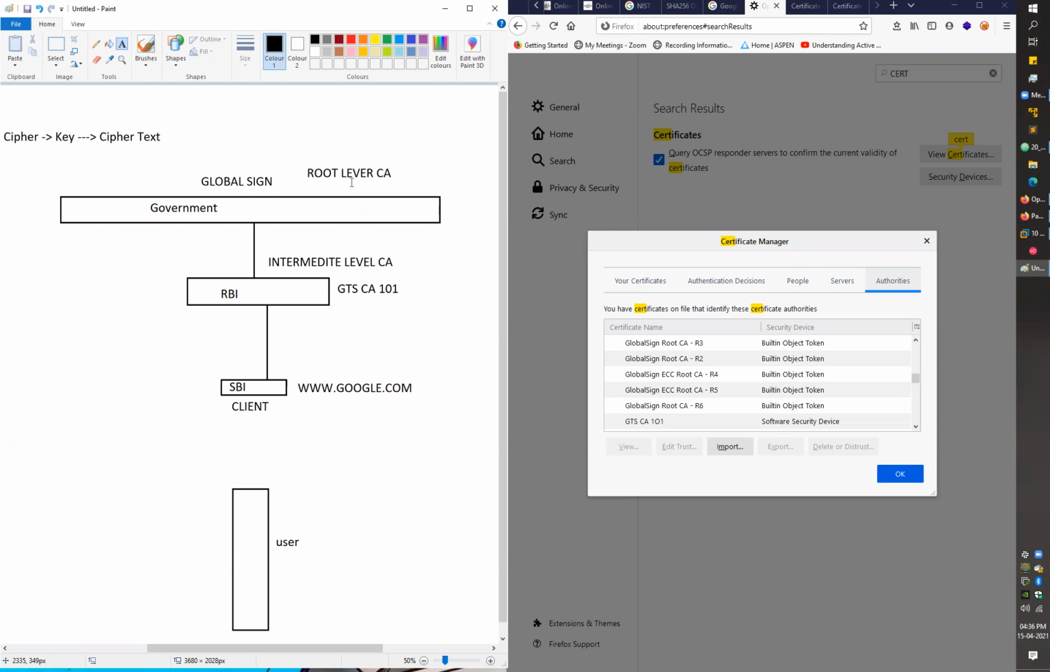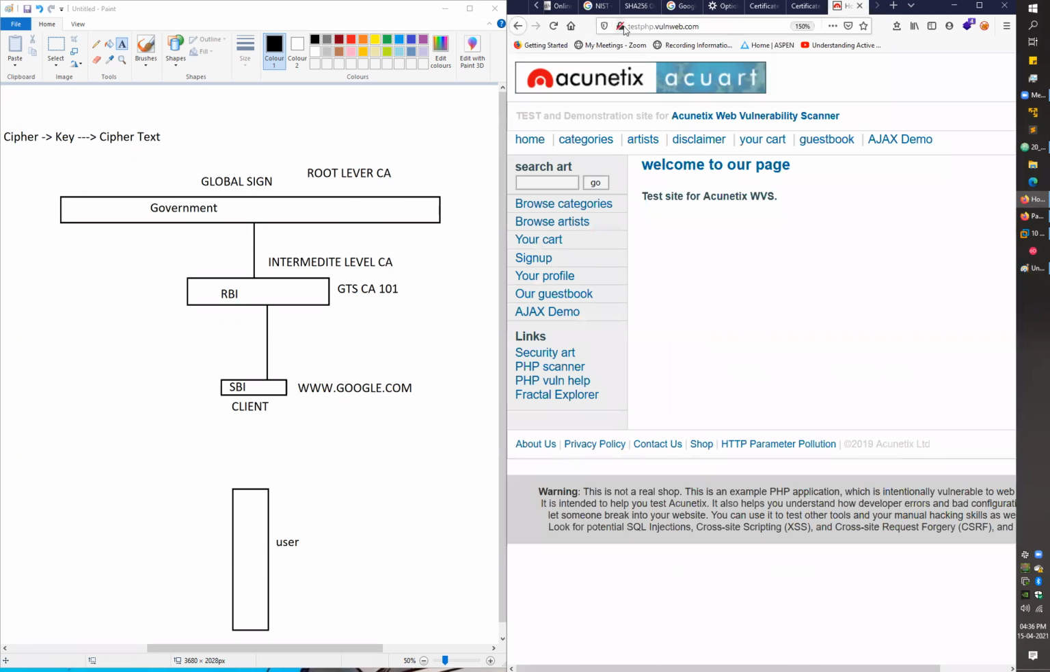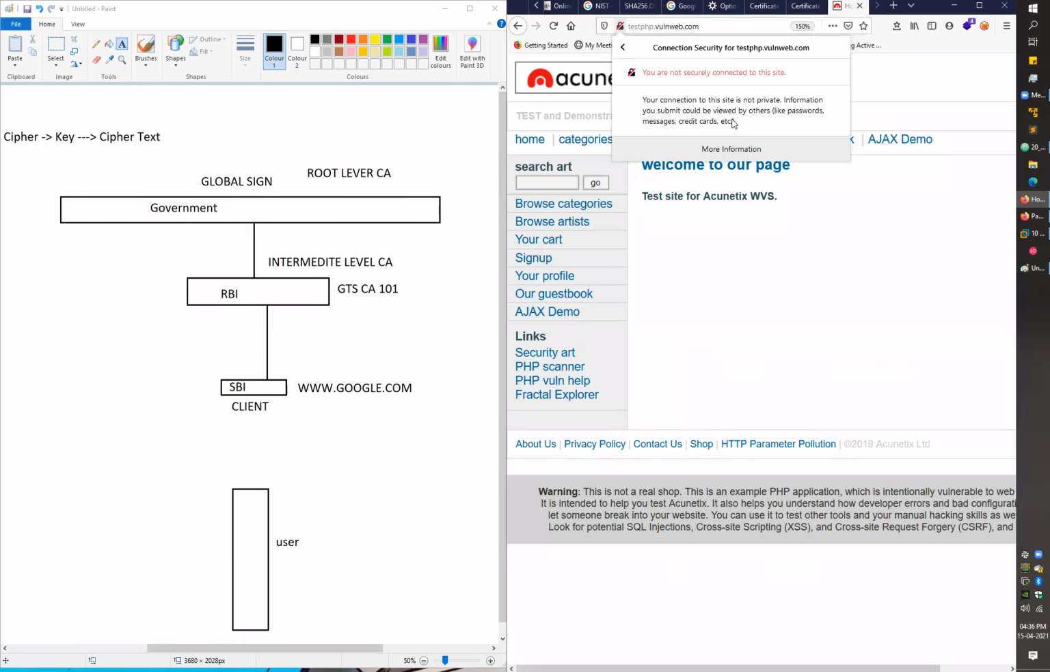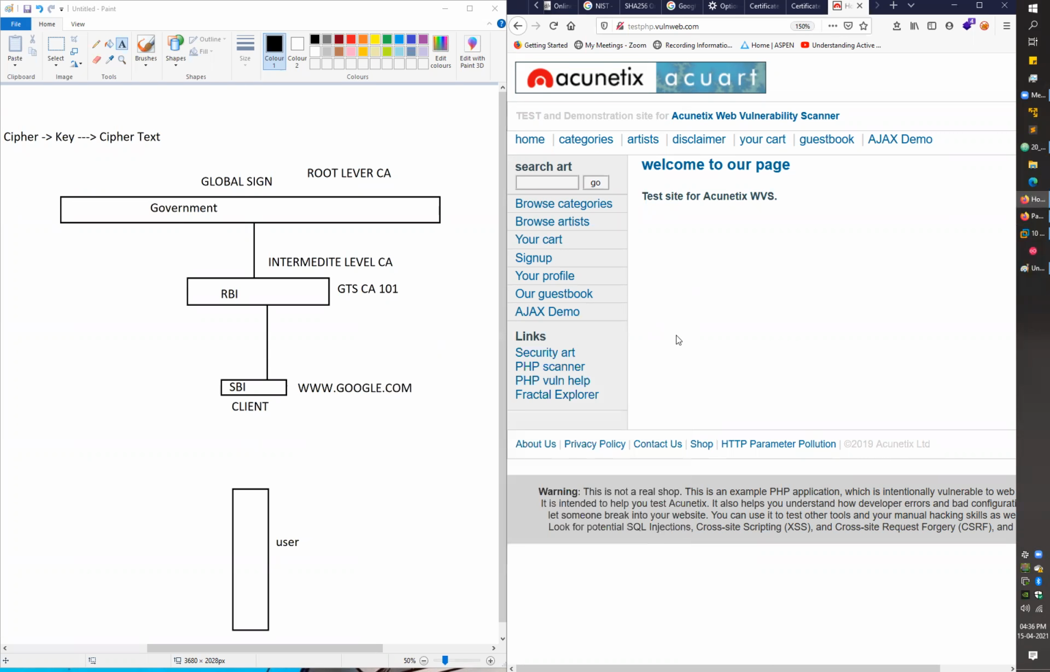If you don't have any kind of certificate, like when you go to this kind of website, let's go with test PHP, it shows me connection not secure. If I go to more information, we don't have any certificate through which we can verify that this website is secure, that this website is trustworthy or not, right? So with that certificate, we generally prove our trustworthiness.